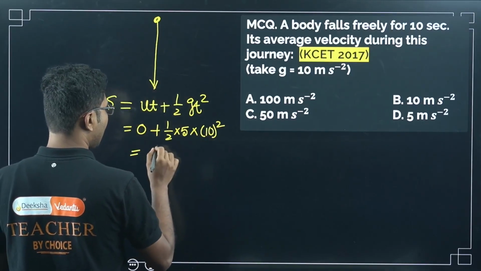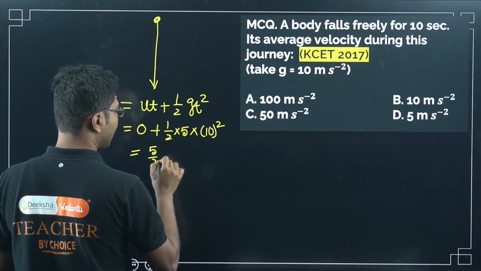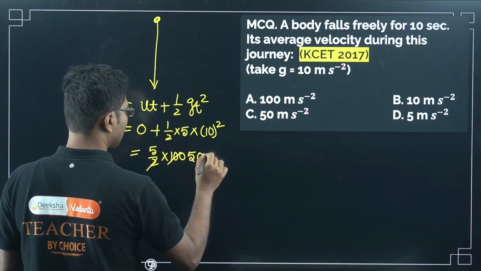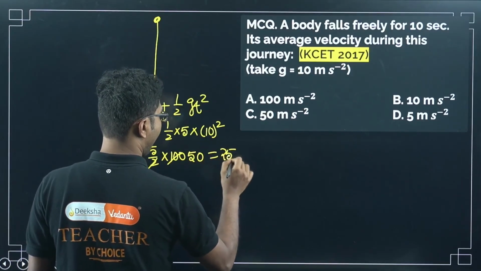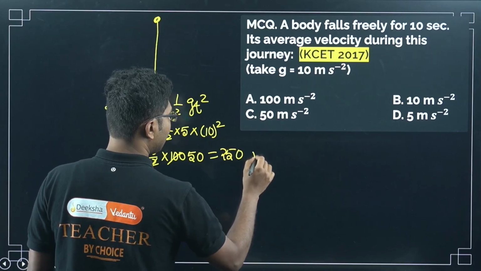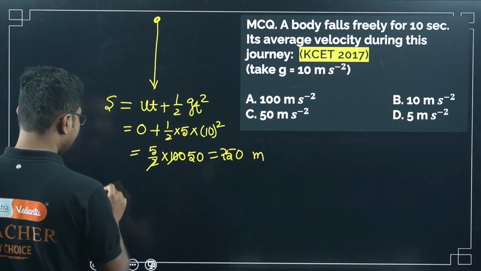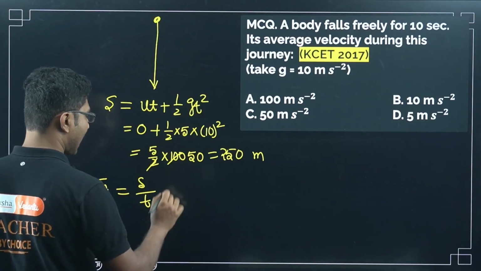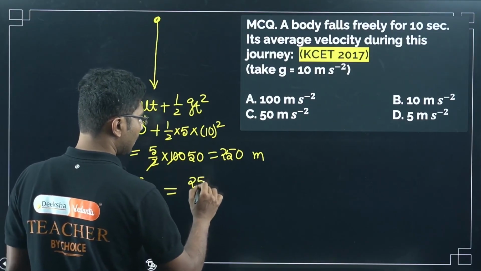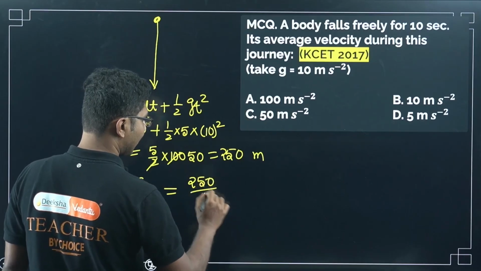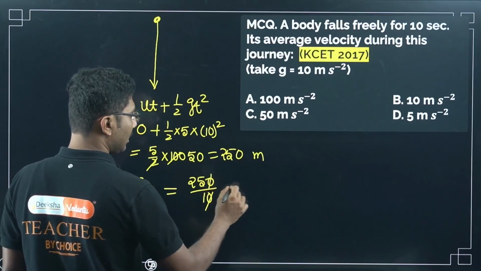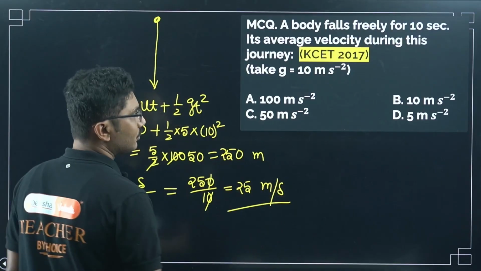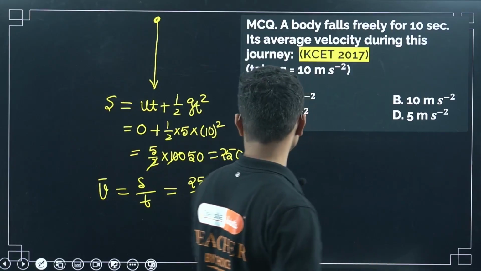So it will be 5 by 2 times 10 square, that is 100, so it will be 250 meters. Now what is the average velocity? Average velocity is total displacement divided by time, so 250 divided by 10, that is time, so it will be 25 meter per second.